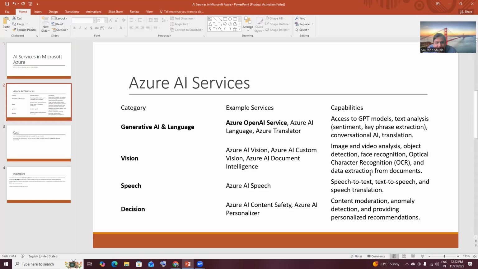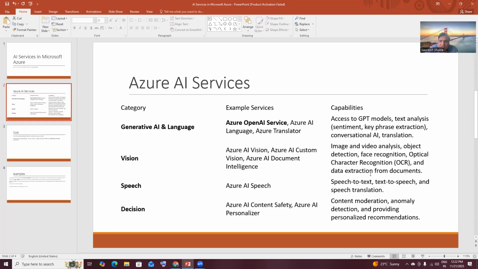So today we will discuss only generative AI and language, and we will see how we can do text analytics and sentiment analysis in the Azure OpenAI service. I will show you the demo, because I have an Azure subscription which I use for my experiments. Vision, speech, and decision we will do later, but at least we can start with this first.